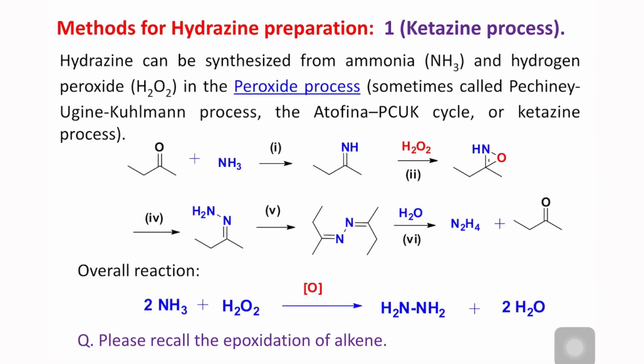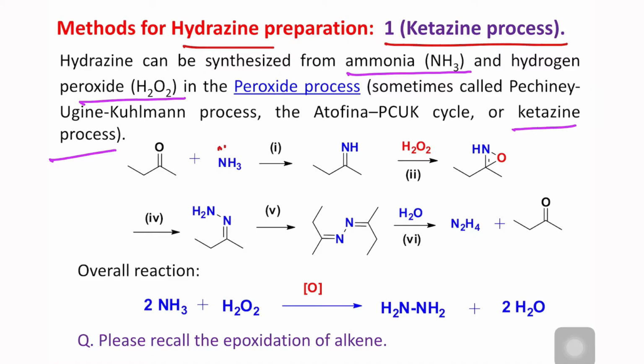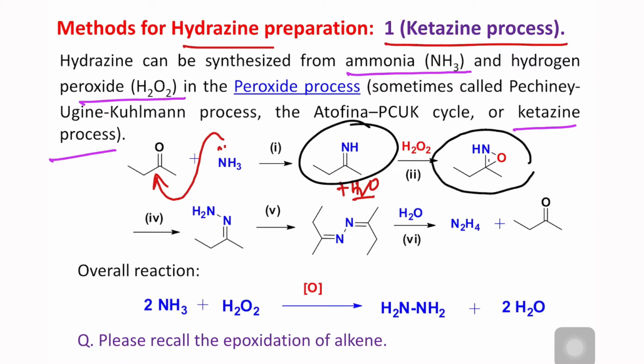Now, if you look at the chemical processes, the method for hydrazine preparation, the first one is the ketazine process. This could be prepared from ammonia and hydrogen peroxide, and this is named the ketazine process. In the first reaction, ammonia reacts with butanone, and via Schiff base condensation it produces an imine plus one molecule of water. This imine further oxidizes in the presence of hydrogen peroxide to produce this three-membered oxaziridine.